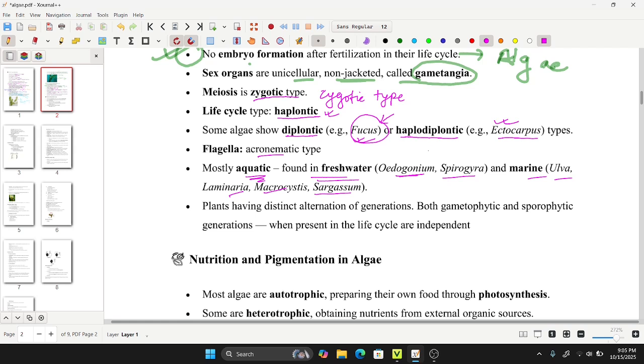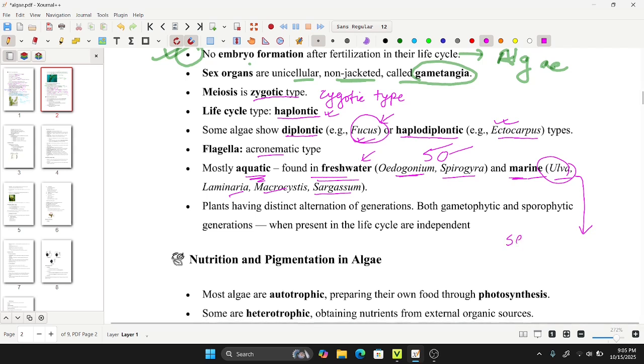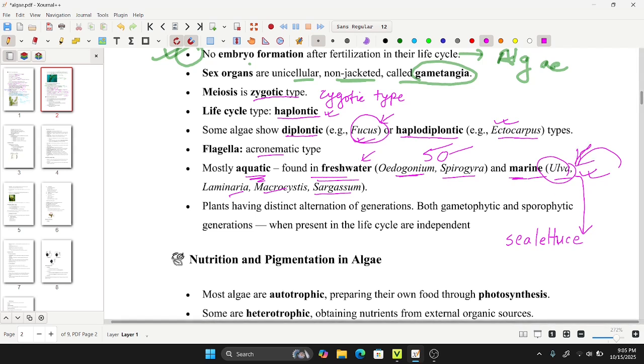Spirogyra and Oedogonium are found in the freshwater. And in case of marine, this is Ulva. Another question that may be asked is which of the following algae is also known as sea lettuce? Then your answer will be Ulva. Your option will have this as the answer.